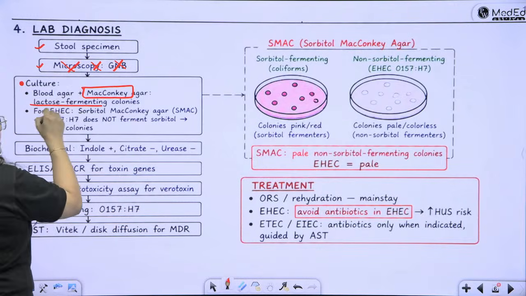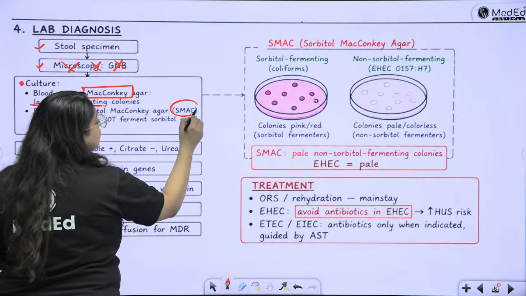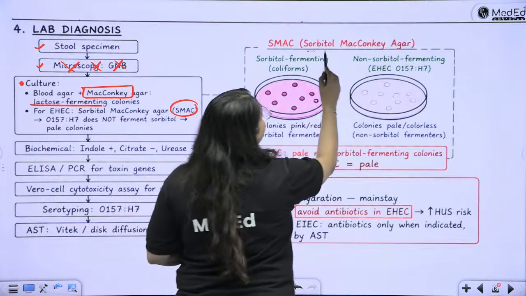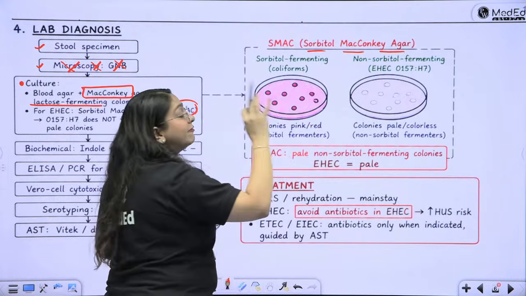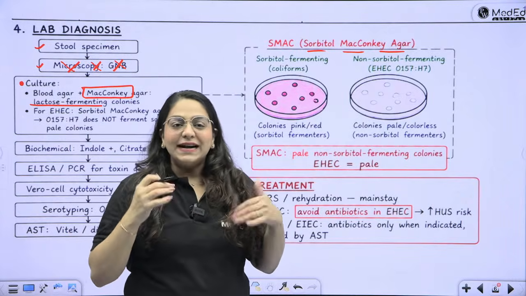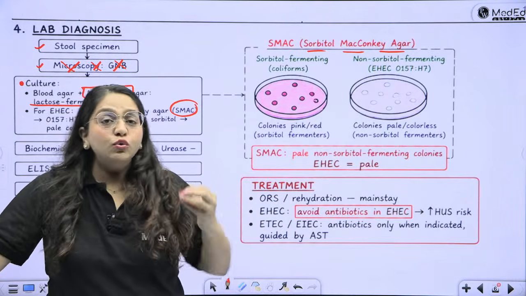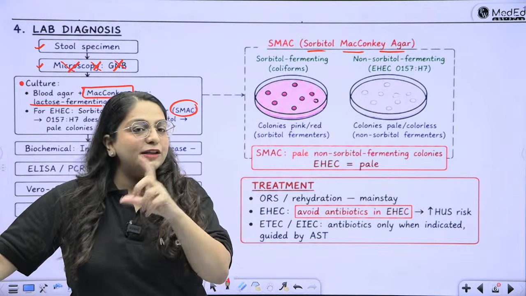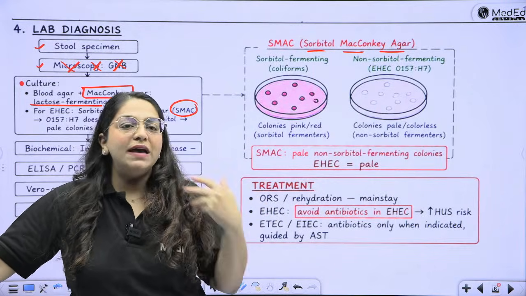And especially for EHEC, we have a selective agar. What is the selective medium? SMAC. SMAC is sorbitol MacConkey agar. This is the selective medium for EHEC. And usually when we have selective media, we use Suhas, I am not able to understand your question. Please write the full form of what you're trying to ask and then maybe I can answer you.